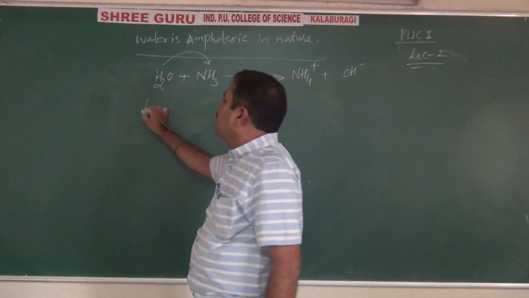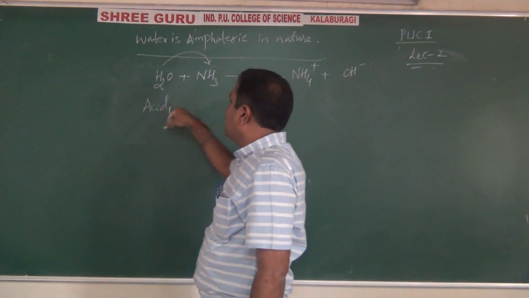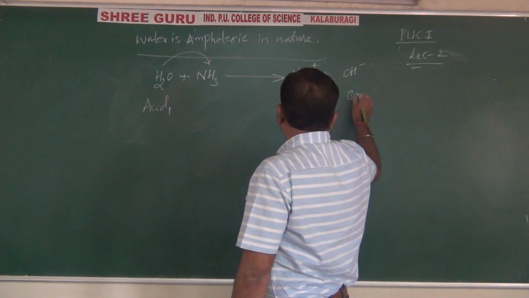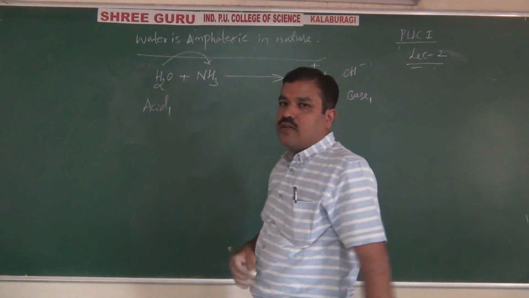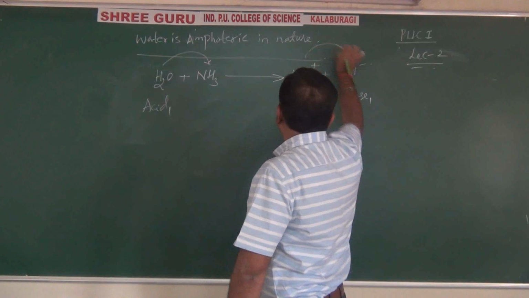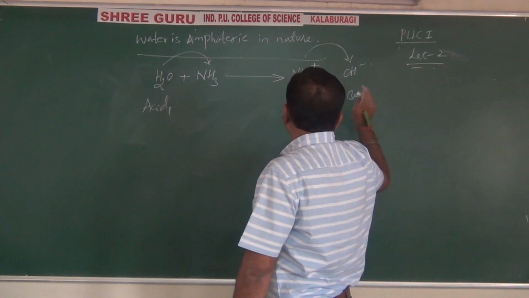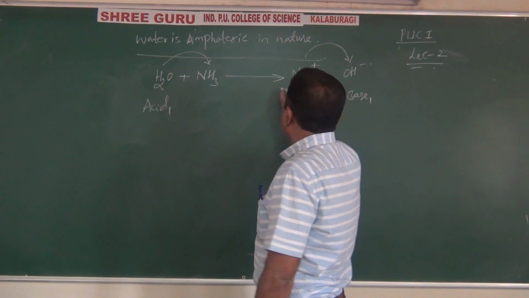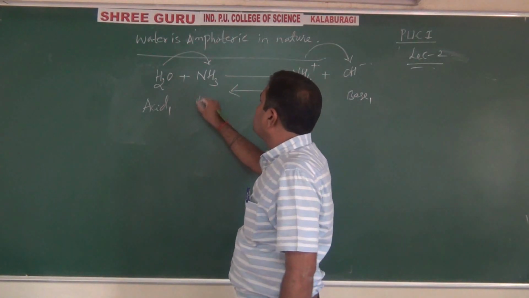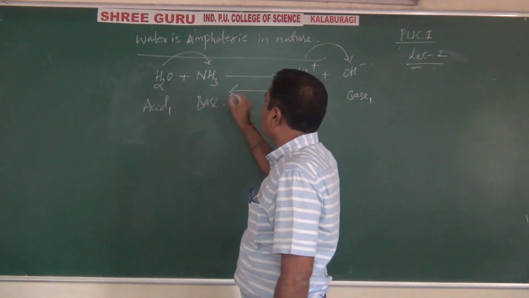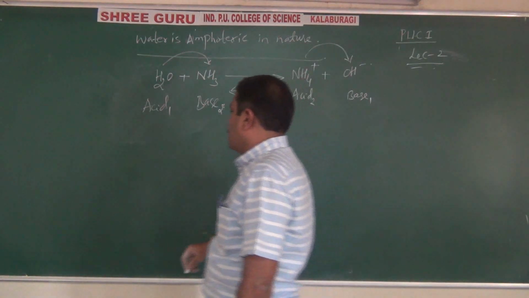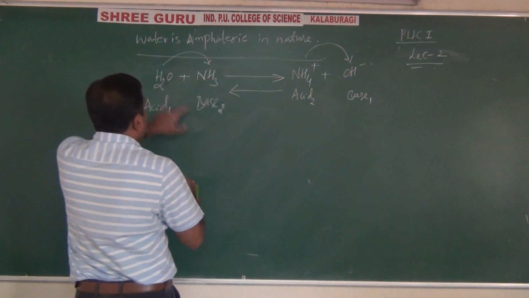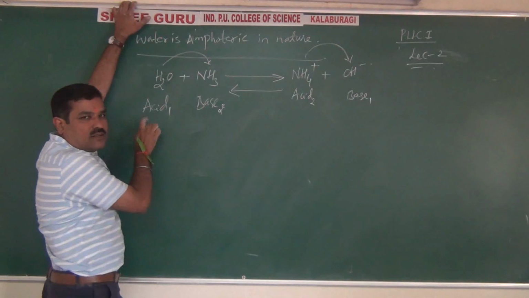This is acid 1, its corresponding base is base 1. In the reverse reaction, this will donate a proton, therefore this is acid 2, and this is base 2. That means water reacts with a base like ammonia and acts as an acid.